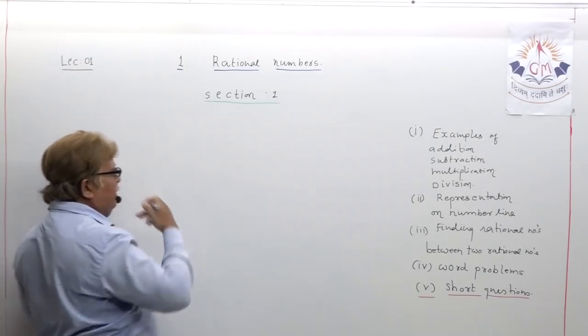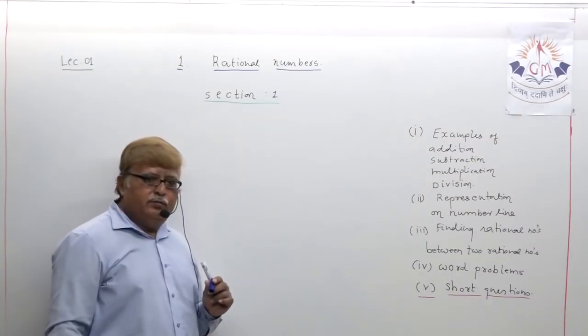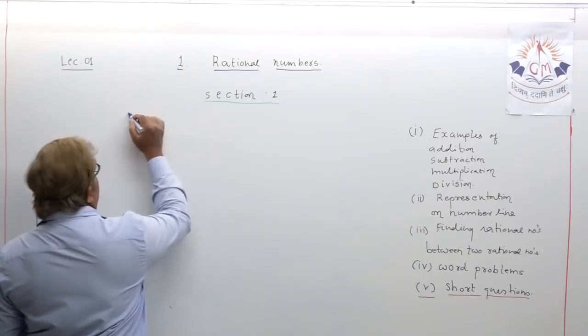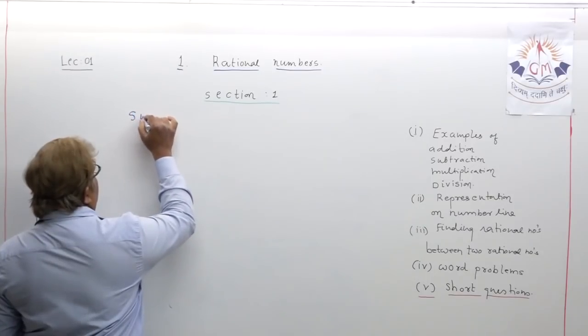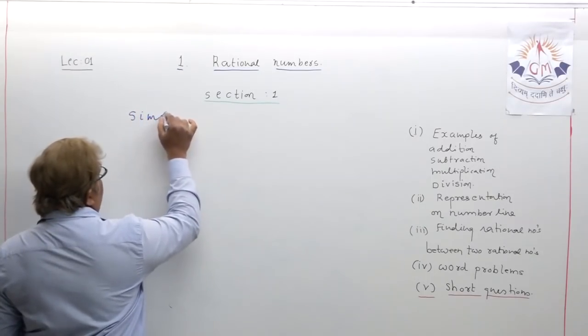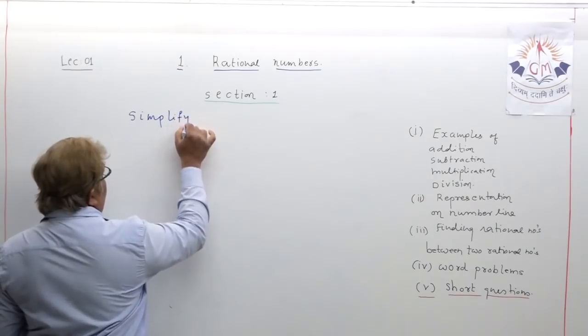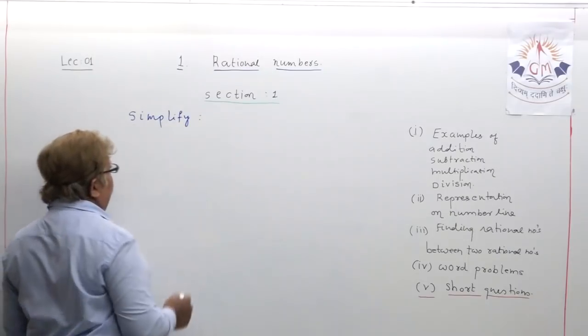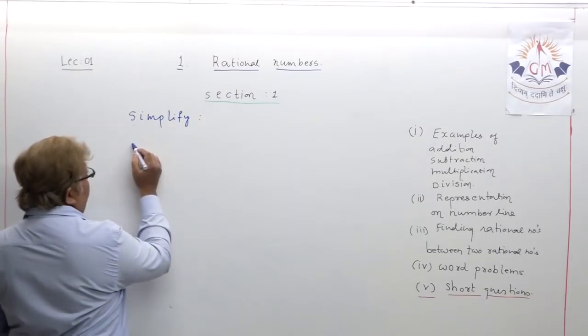What will be the title in this type of example? Obviously, the general title: simplify. That can be the general title when we solve this type of example.